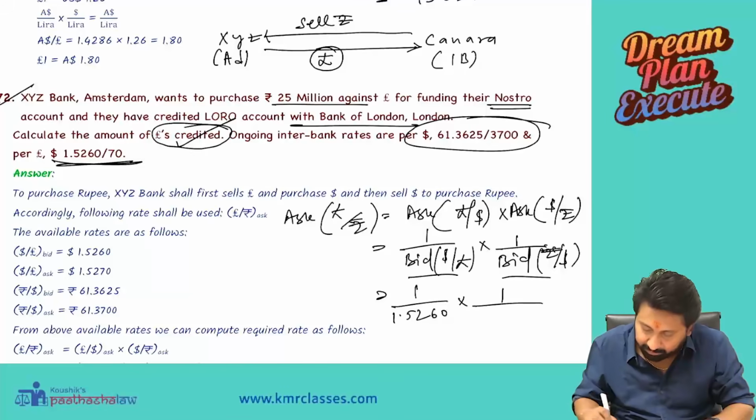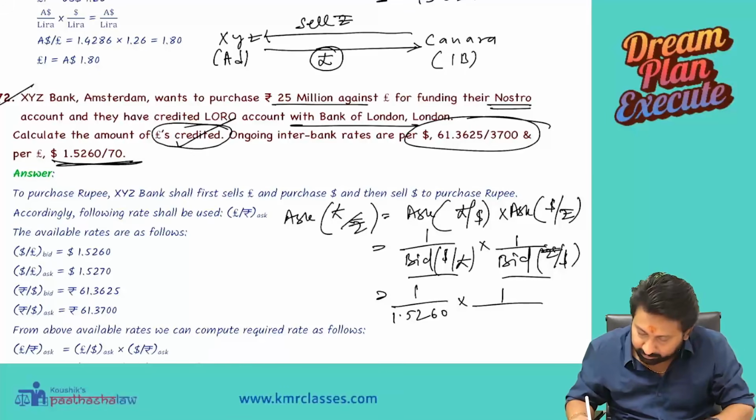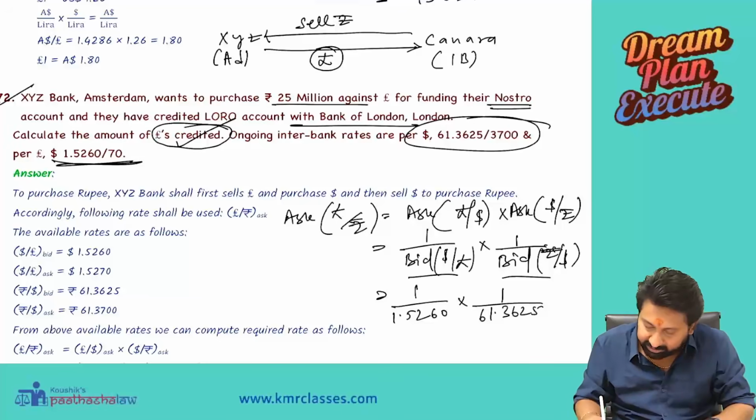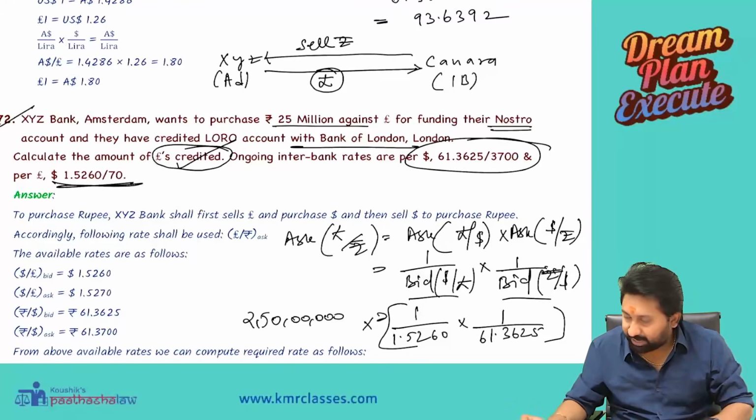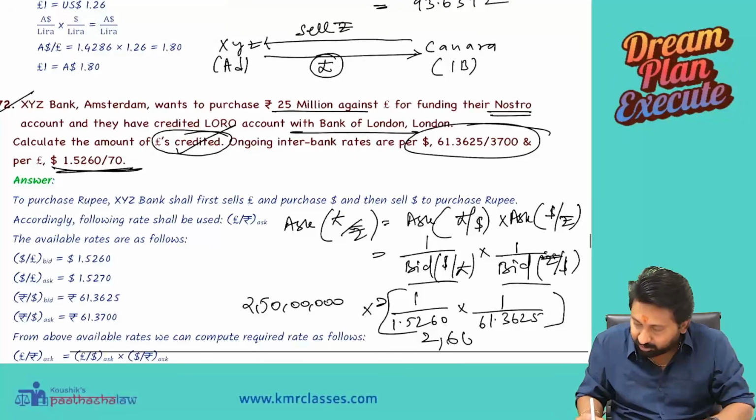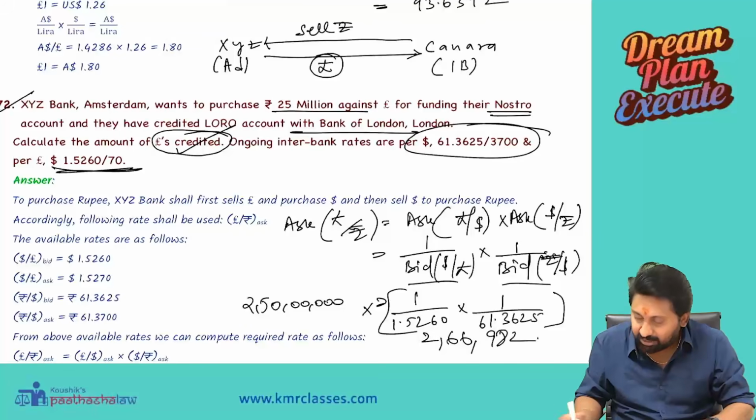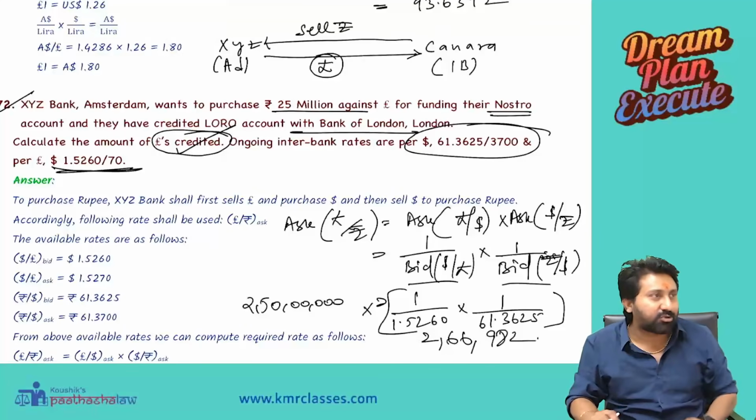So it is 1.5260 into 1 by bid of rupee by dollar, 61.3625, all into 2 crore 50 lakh. So 2 crore 50 lakh divided by 1.526 divided by 61.3625. Again, we got 2,66,982. So why, sir, has the institute got that extra, very small amount of excess?